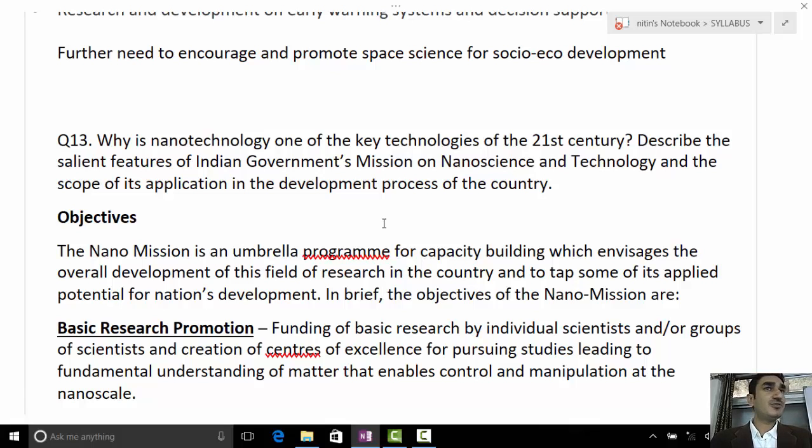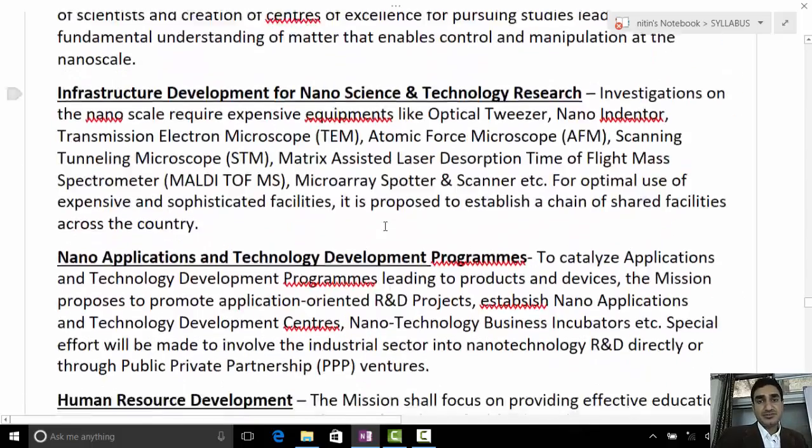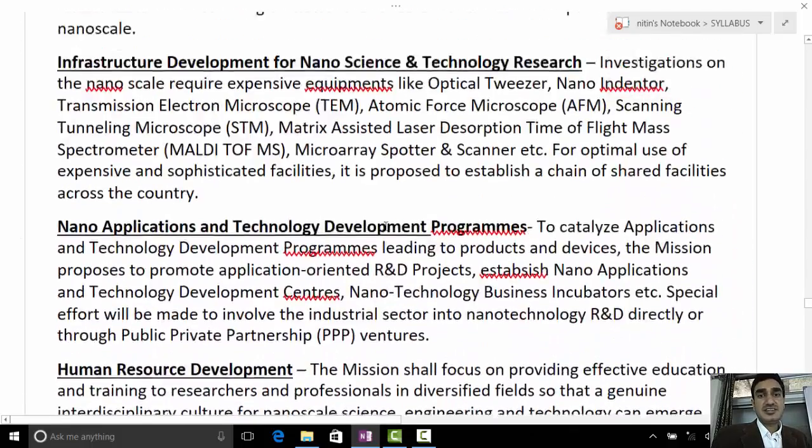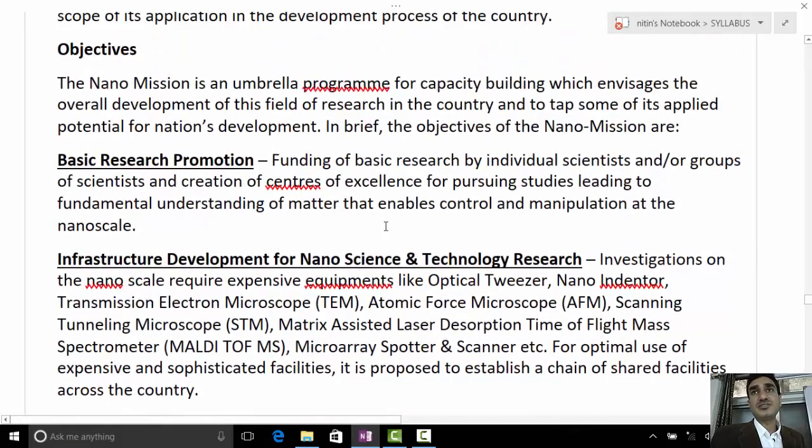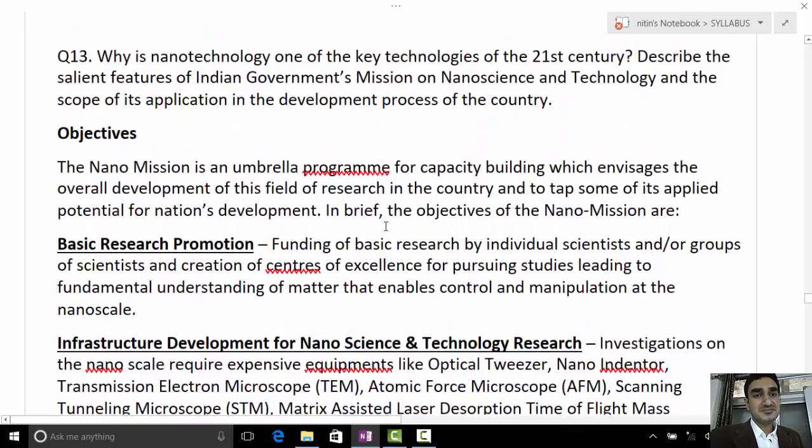My suggestion is go for it, unless the question is like allelopathy. With nanoscience, at least you know certain things, but still you must use them according to the demand of the question. It is a specific question. We will provide you notes on this keyword nanoscience, because there's nothing much analytical about this. That's why I'm not discussing it.